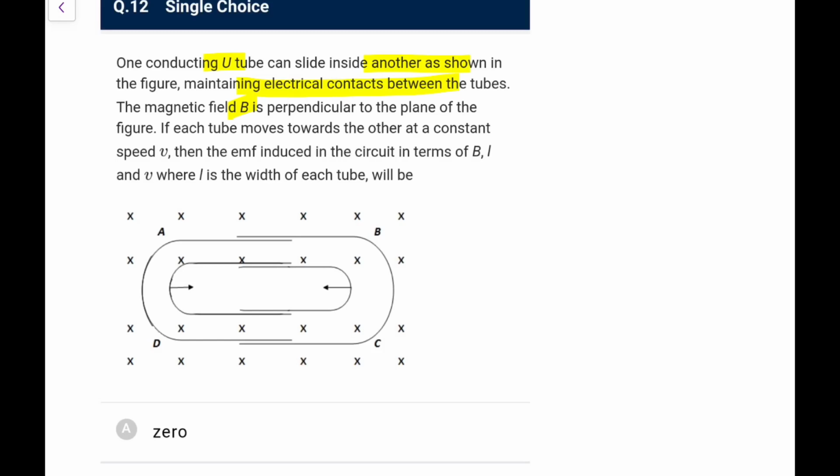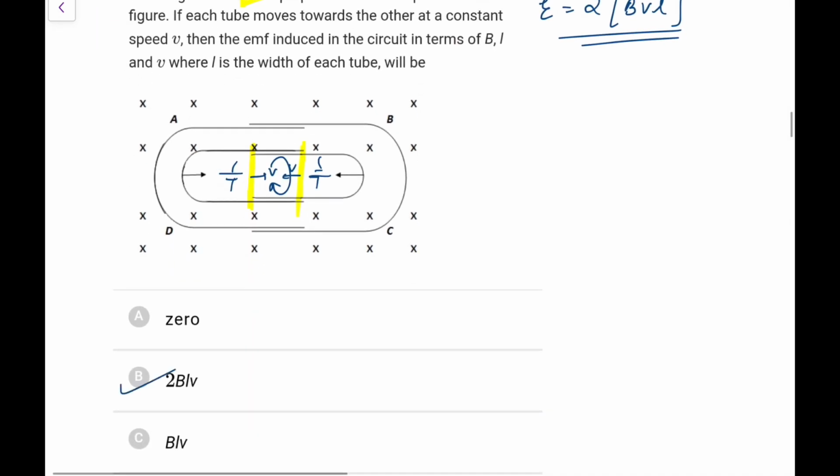So here, if you can make it out, this is a complete loop that we are getting, and there will be motional EMFs induced, irrespective of the shape; this depends on this length only. So these are the two lengths, this is going here, this is going here. So V cross B will be like this. If I go around the loop, both batteries will add up. So EMF would be twice the one, which is equal to BVL. So directly you can say this is 2 BVL.